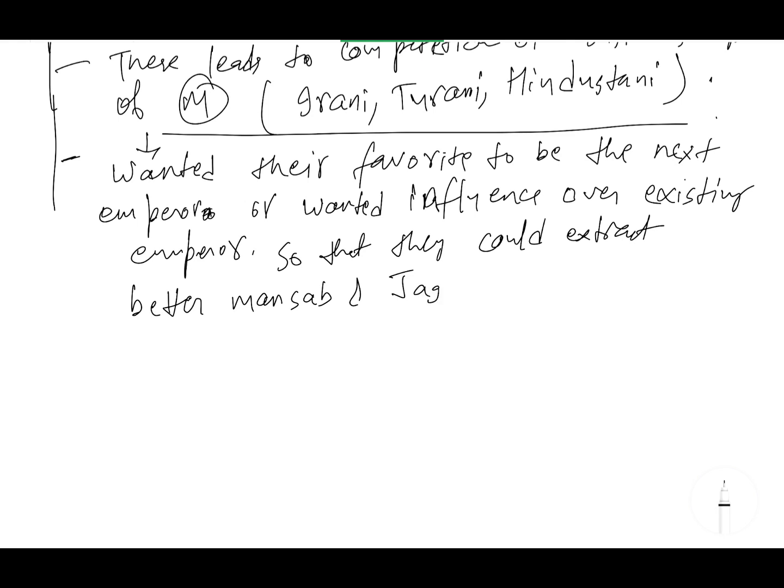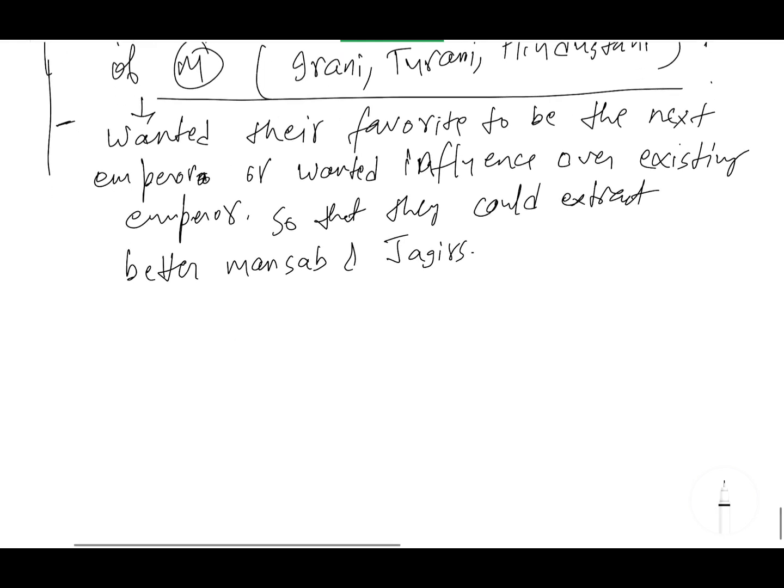This is very clear. And one more point: the king could control this factionalism, but now kings also got involved in factionalism due to weak personality. So let's write that point too.